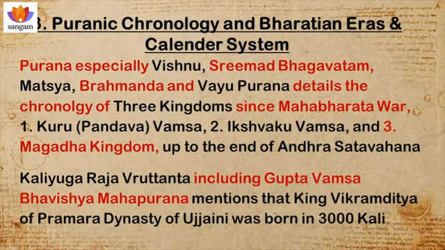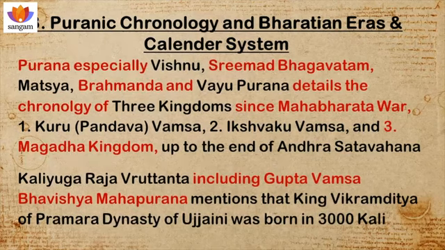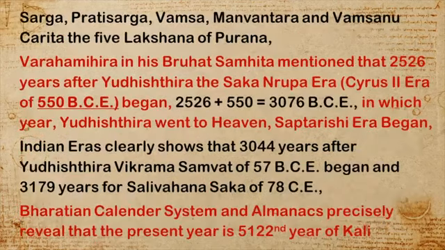And the Bhavishya Mahapurana mentions that King Vikramaditya, who started his era in 57 BCE, was born in 3000 Kali. So that also favors the 3143 date. And further, Varahamihira in his Brihat Samhita mentioned that 2526 years after Yudhishthira, the second Nirupa era began. That is Cyrus II, who became the emperor of Persia in 550 BC.